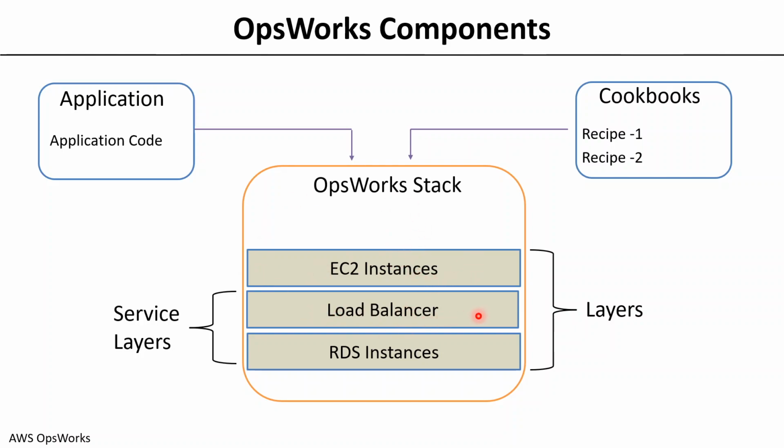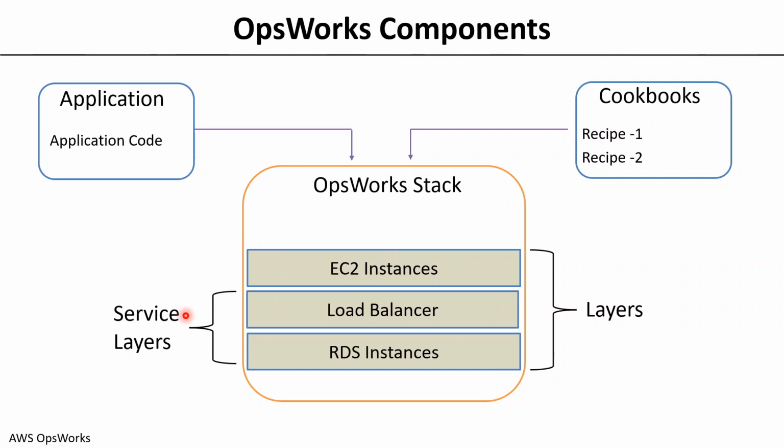You can have a load balancer, if it is in a high availability clustered environment. You can have RDS, and each one of them is a separate layer. You can build this layer, and this layer can be used in stacks. So you have the flexibility to build them separately, and whenever you want, you can use them in specific stacks.